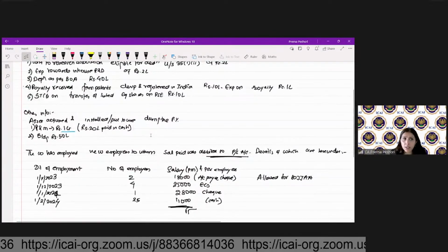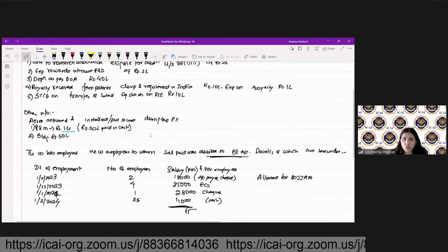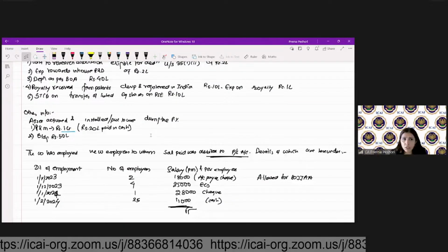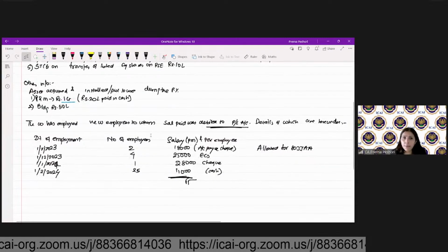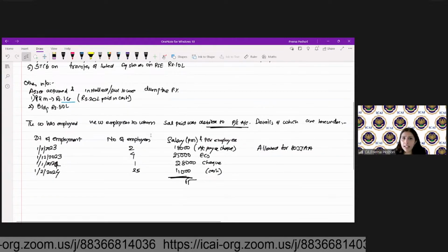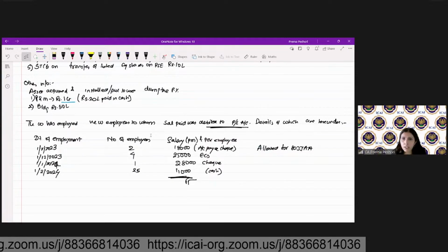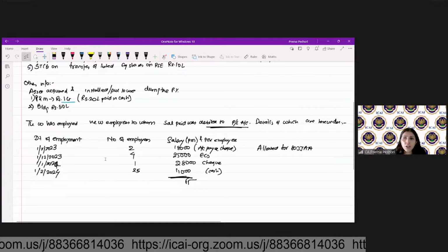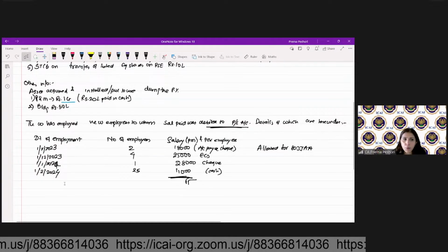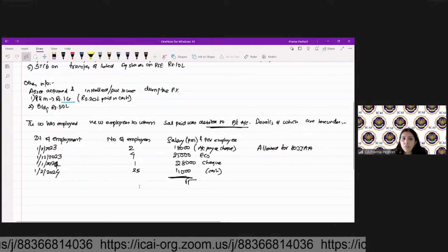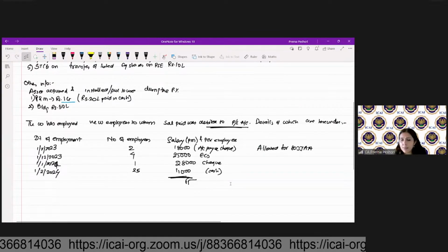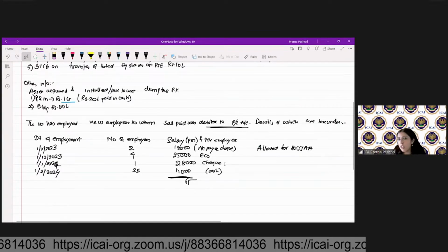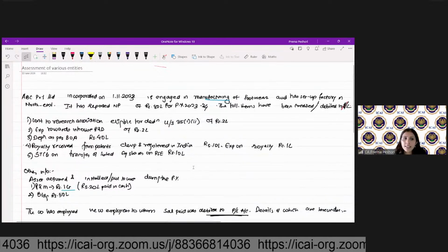Other information is given. Assets acquired and installed or put to use during the previous year: plant and machinery 1 crore, of which 20 lakh is paid in cash. Building is 50 lakh. The company has employed new employees whose salary was debited to the P&L account. Details are here under: date of employment, number of employees, salary per month, and how the salary has been paid. So yes, tell me now.